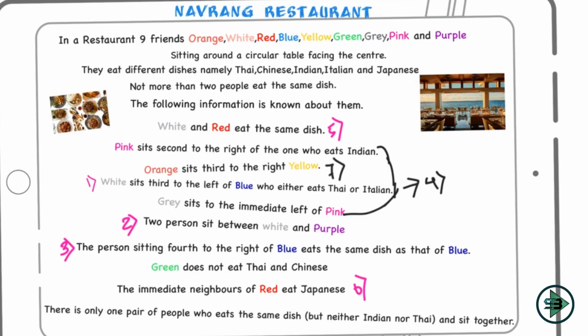So what can I say about green? Green cannot eat Indian because it is taken. Green cannot eat Japanese because it is already taken. Green cannot eat Thai and Chinese as well because it is mentioned in the problem. So what is the one dish that is left that green can eat? It is Italian. So green for sure is eating Italian.